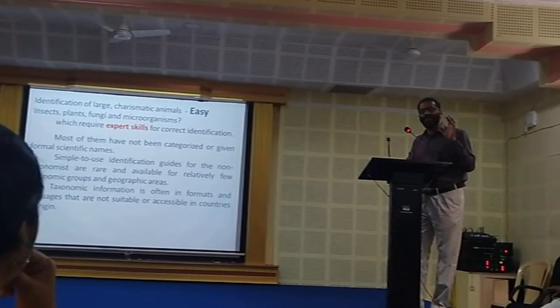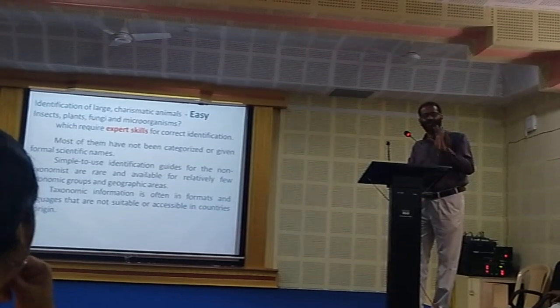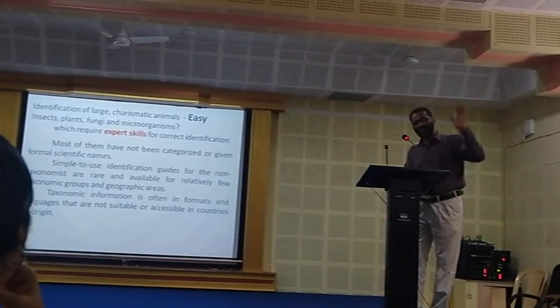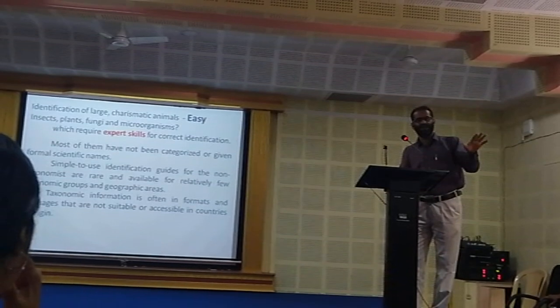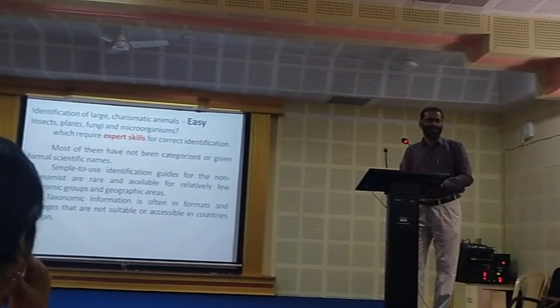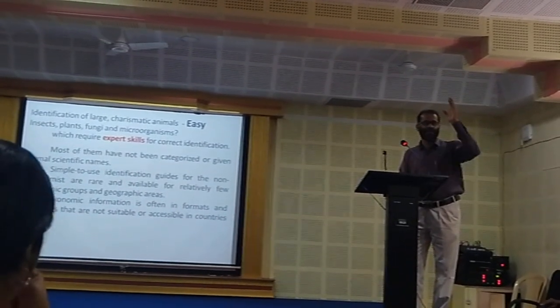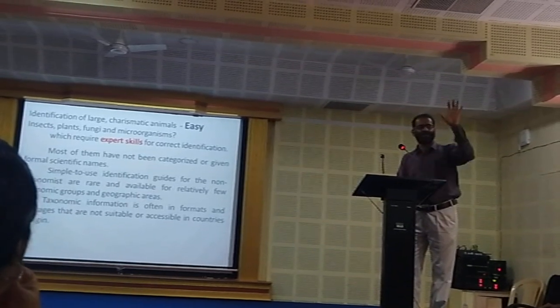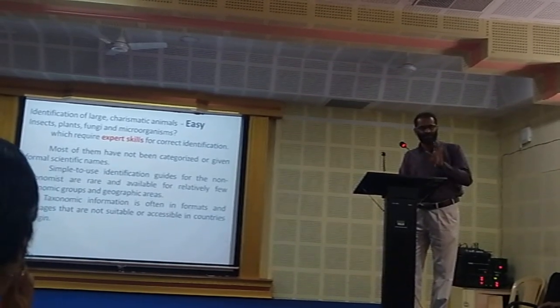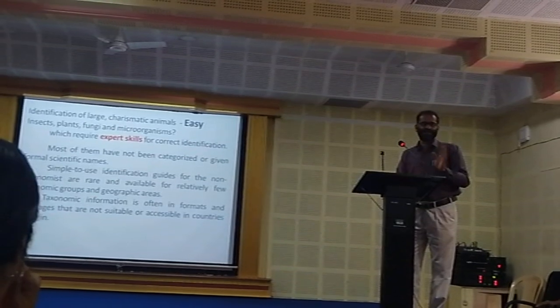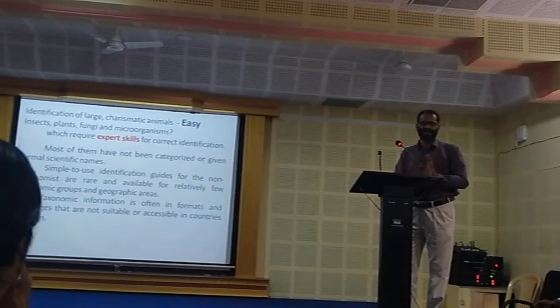So many taxonomy keys are available, but they are not updated. Taxonomy keys were created in 1843, and in 1912 taxonomy keys were developed. Till now, we are following the same taxonomy keys. There are no updates in the taxonomy keys.